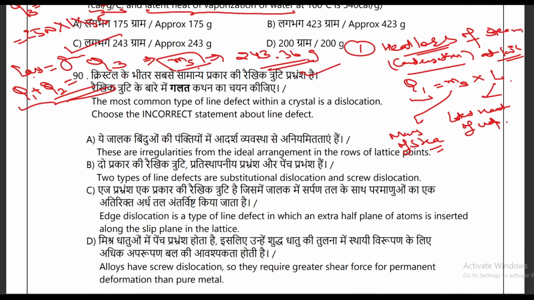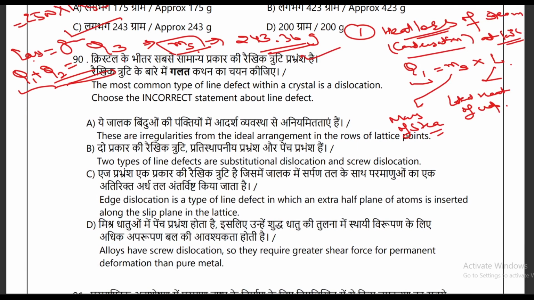In the last question, the most common type of line defect within a crystal is a dislocation. Choose the incorrect statement about the line defect. So you have to pick the incorrect statement. Okay, keep that in mind. So first of all, the first option is: these are irregularities from the ideal arrangement in the row of lattice points. So this is a correct option.